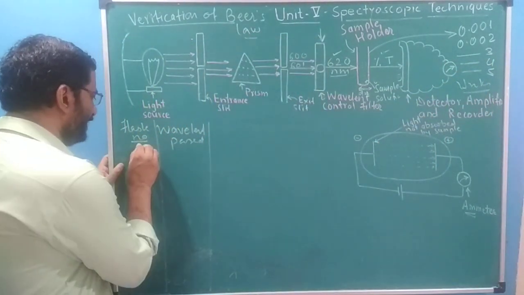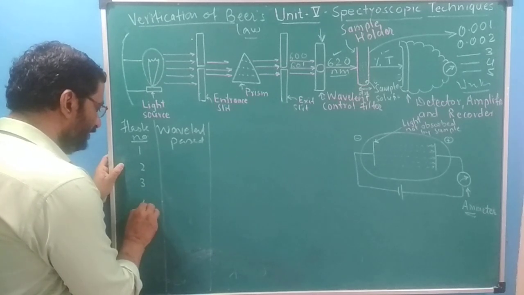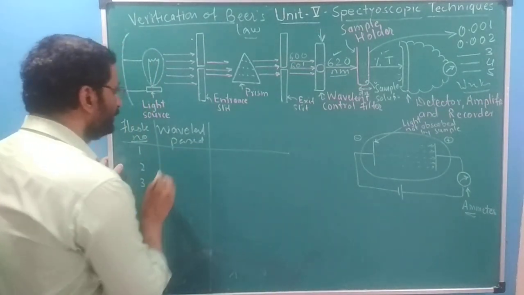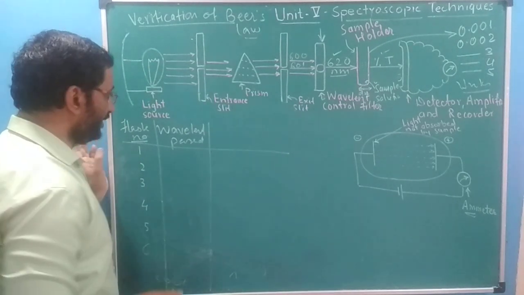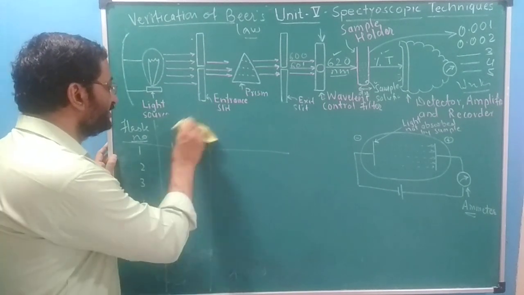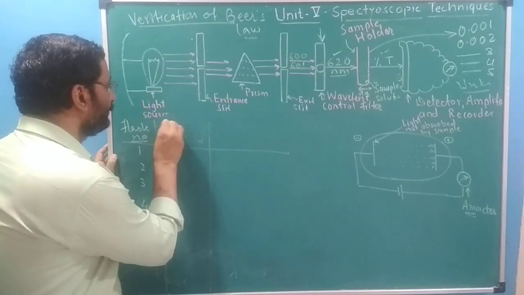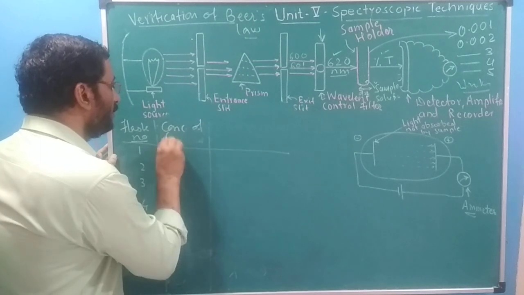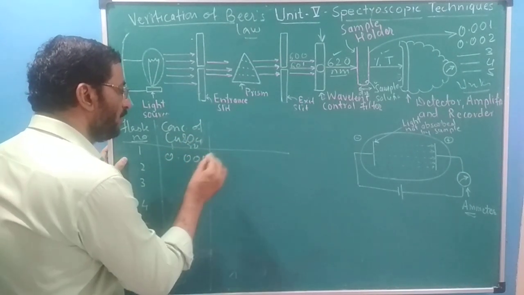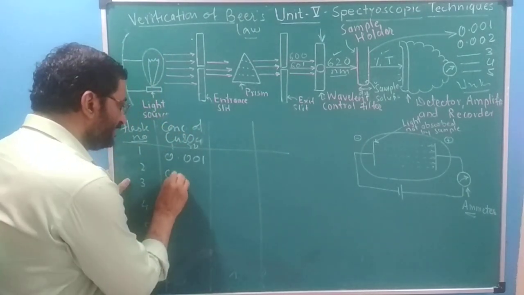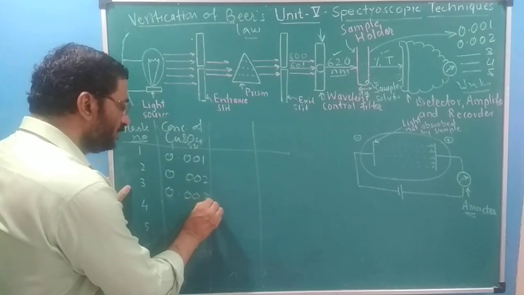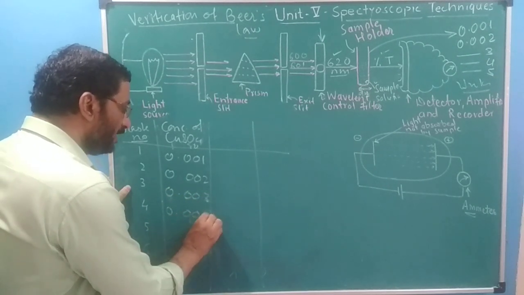So these are actually solution numbers. The wavelength passed is fixed at 620. In the second column of the observation table it is the concentration of copper sulfate solution: 0.001, and you record the absorbance. Then 0.002 molar, then 0.003 molar, then higher concentrations.